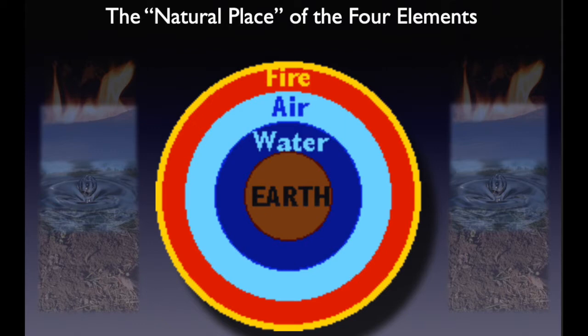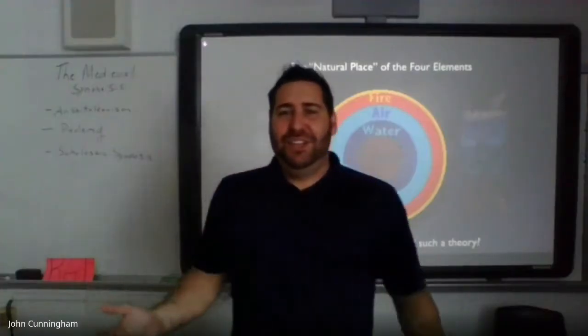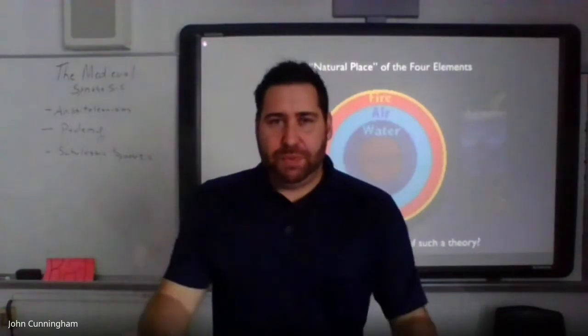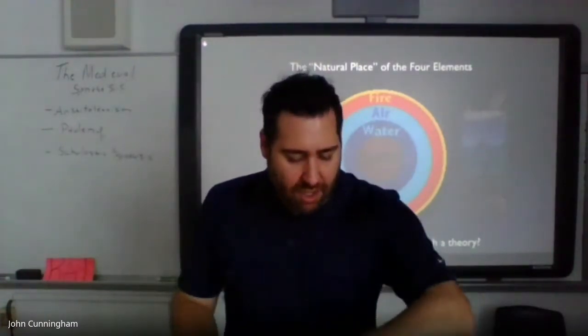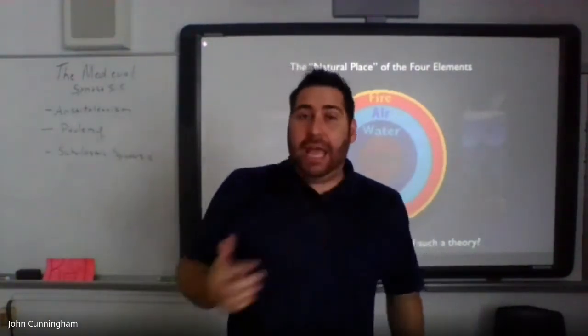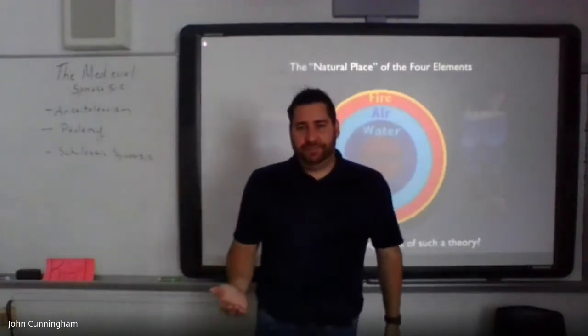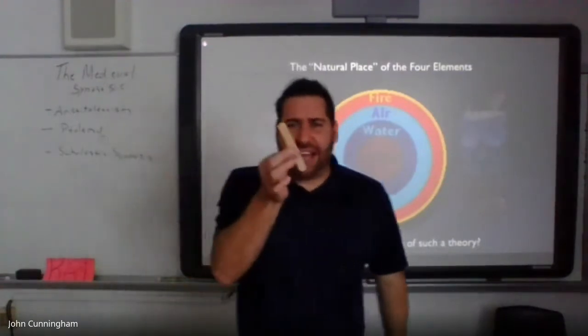And there are certain consequences of a theory like this. For example, if these are the natural places, then, well, we should be underwater. But of course, we're not. So how can Aristotle explain that we are not underwater? And the answer is that there is such thing as violent motion.